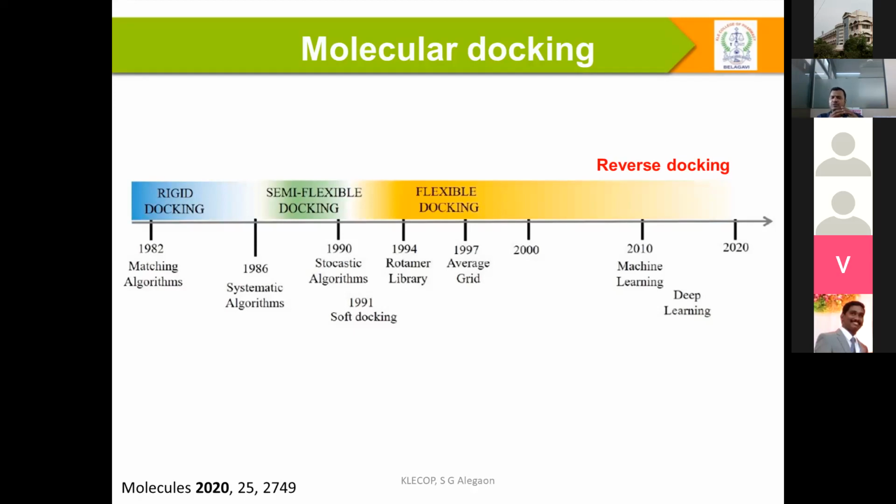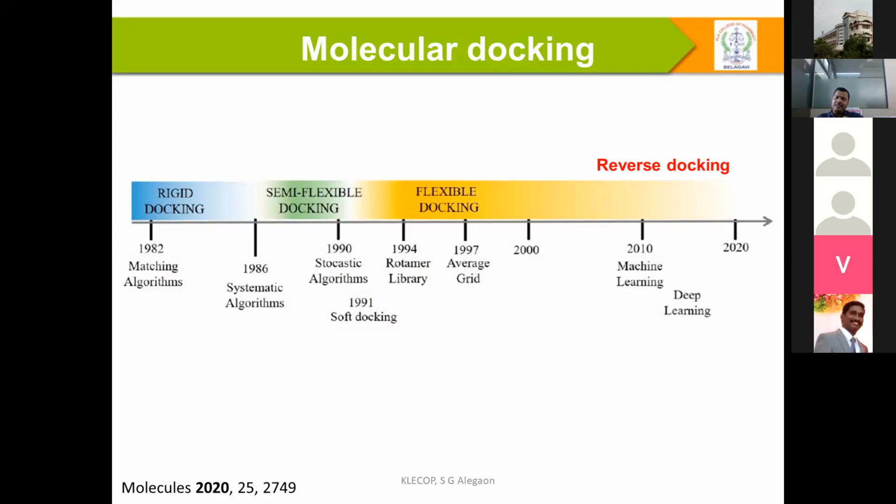As of now, in most grid-based docking, only semi-flexibility is given to the targets, usually proteins, probably side chains. More or less full flexibility is given to the ligands, which are usually compounds. When you mix both, you can call it flexible docking: some flexibility is given to the targets or proteins, and full flexibility is given to the ligand.